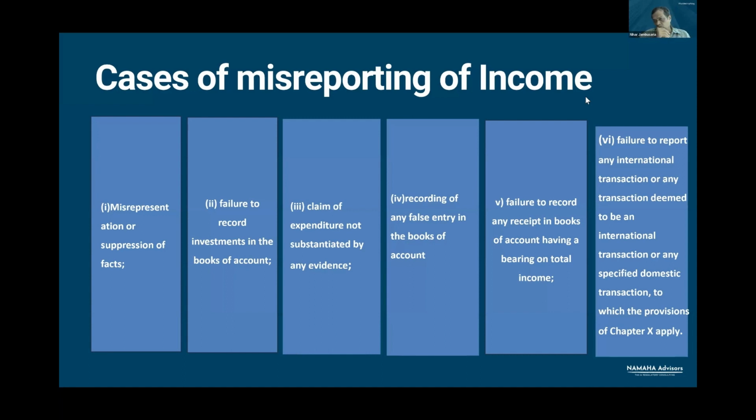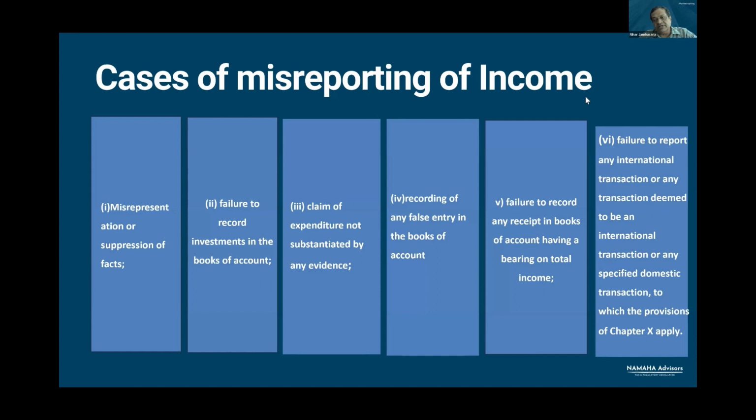So here also the issue is very clear that if there is a failure to report an international transaction, if it was reported, its arm's length price is higher than the transaction recorded in books of account, and this leads to addition in the income.